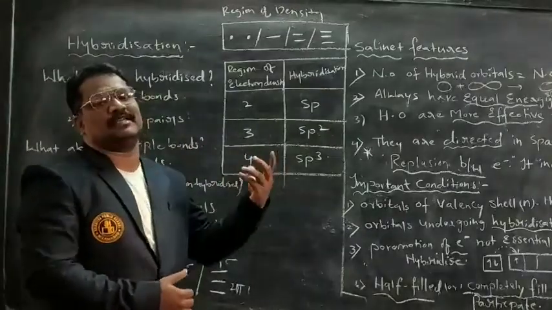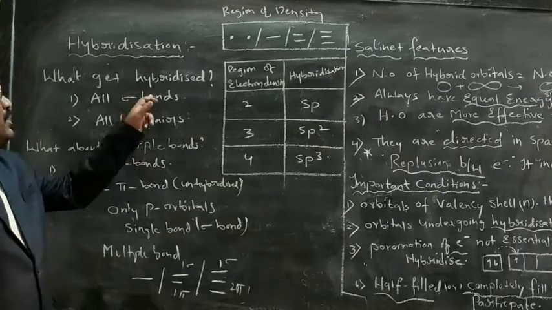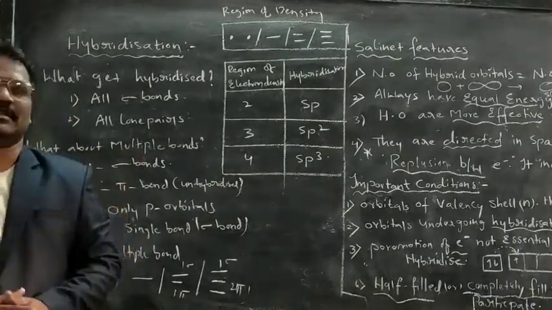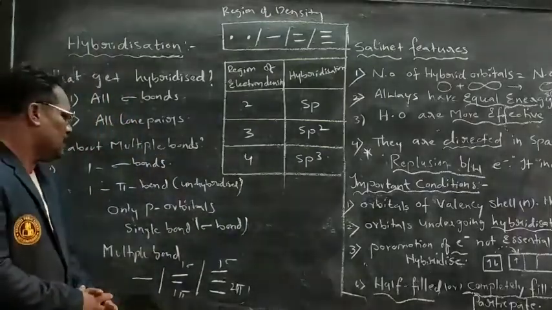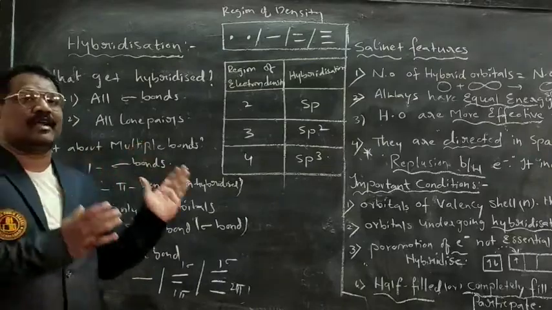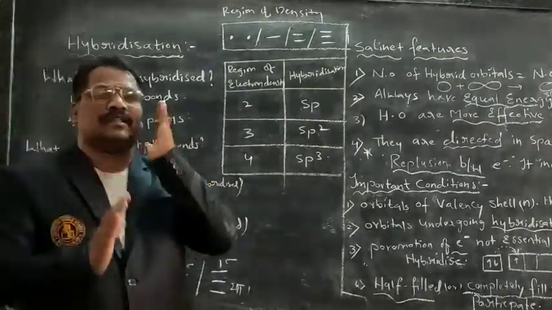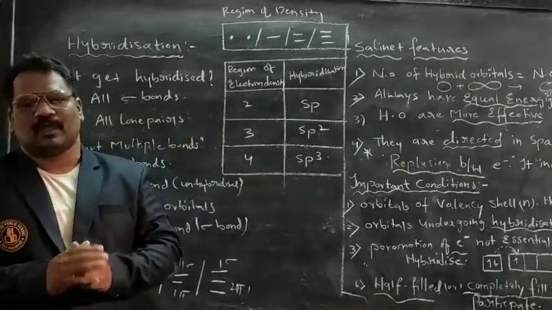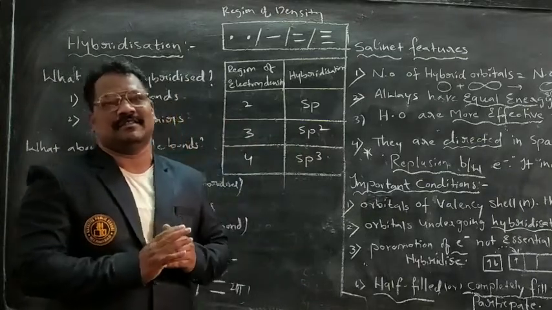So when that relation appears, the sigma bond will be hybridized, whereas the pi bond will be unhybridized. It won't form a hybrid orbital. Since we are dealing with s and p orbitals only, only those will get hybridized.